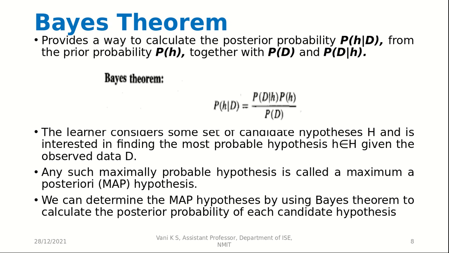Any such maximally probable hypothesis is called a maximum a posteriori hypothesis, MAP hypothesis. So we can determine the MAP hypothesis by using Bayes theorem to calculate the posterior probability of each candidate hypothesis.